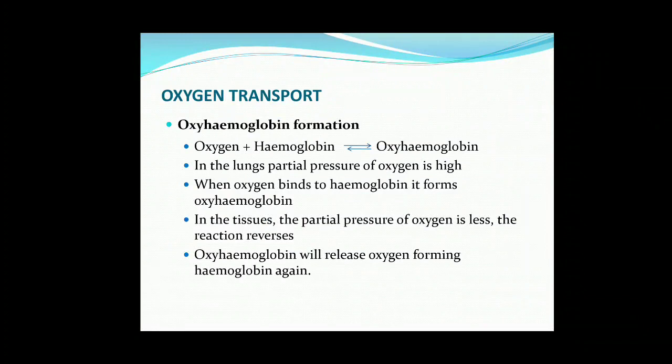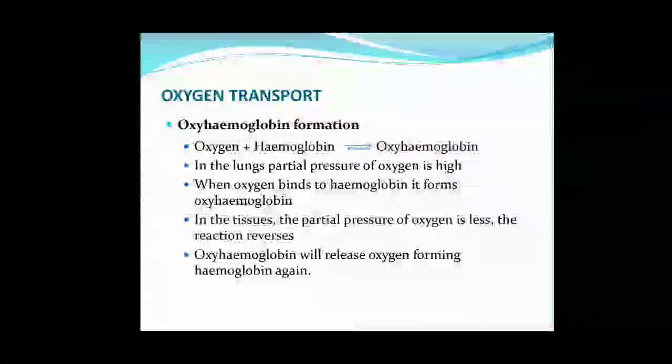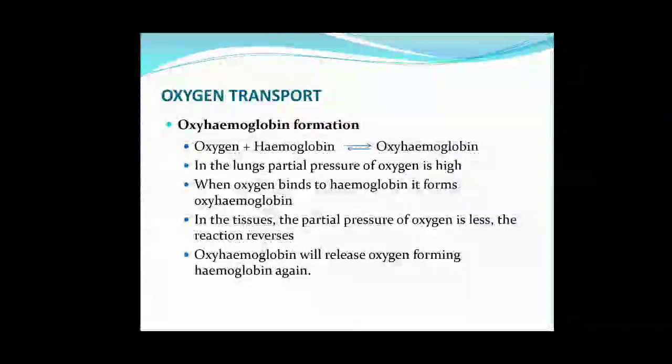Now see, formation of oxyhemoglobin. Oxygen plus hemoglobin, oxyhemoglobin. In the lungs, partial pressure of oxygen is high, and oxygen binds to hemoglobin and forms oxyhemoglobin, and the reverse occurs in the tissue. In the tissues, the partial pressure of oxygen is less. So the reaction reverses. Reverses means oxyhemoglobin changes into oxygen plus hemoglobin.